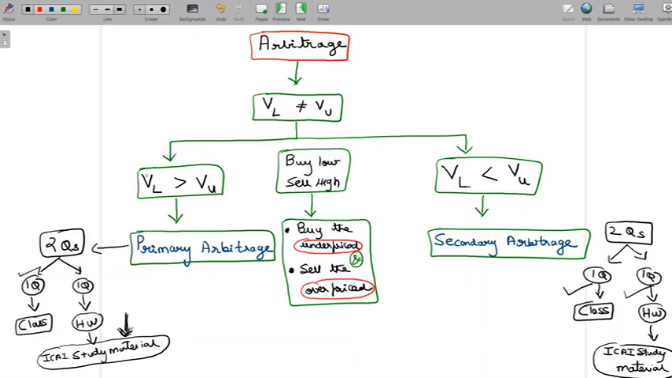So I will conclude this lecture here, and in the next lecture, let's go about looking at primary arbitrage, secondary arbitrage, and also discussing concepts that are to follow.